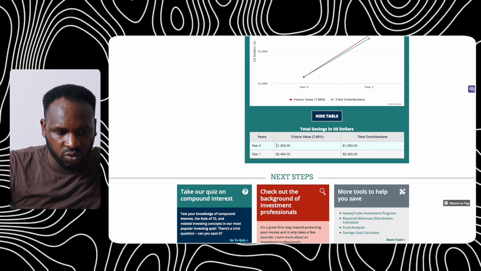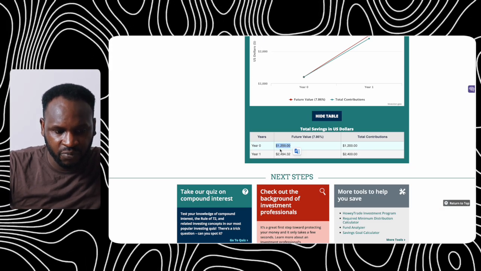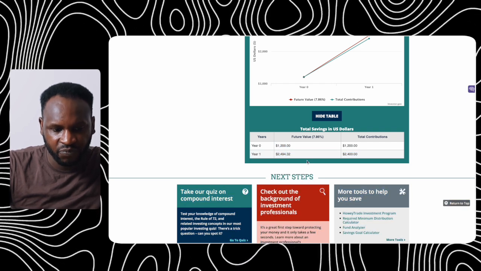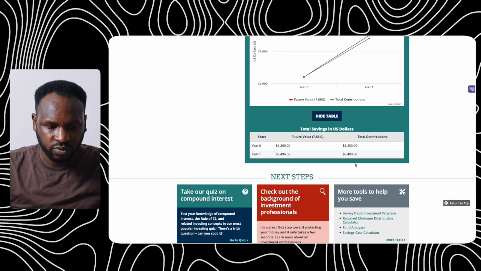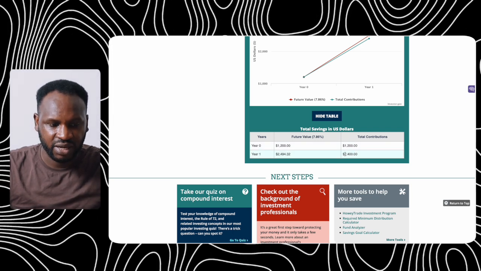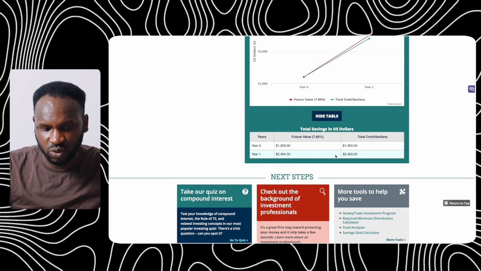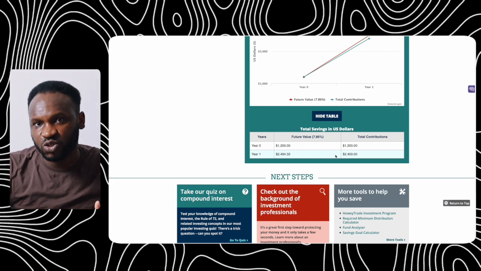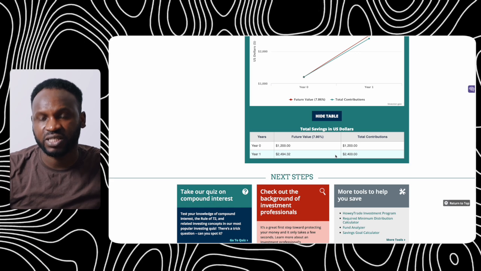And if we scroll down here, click on show more details, you are going to see it here. So this is the total amount we invested. Then at the end of the year, this is what we get. So you can see that we invested this amount, and this is what we get in return for being an investor. All these whole amounts here, the interest rate, the dividend, everything is included here.